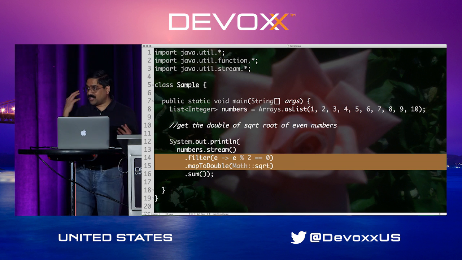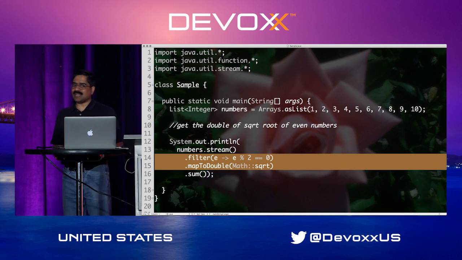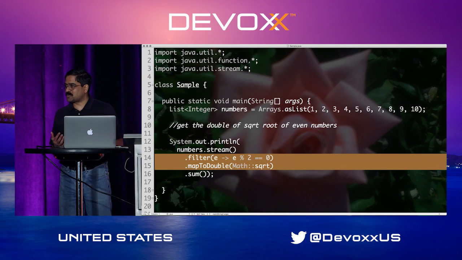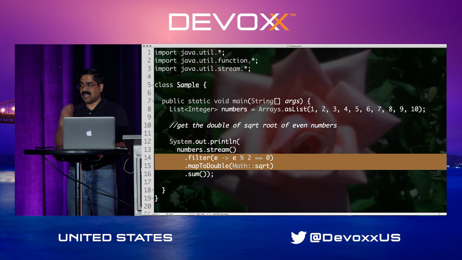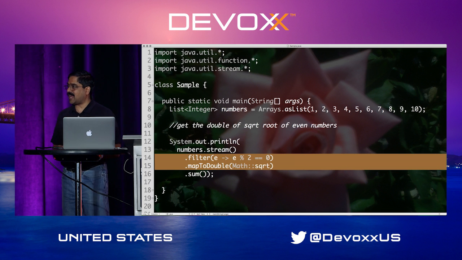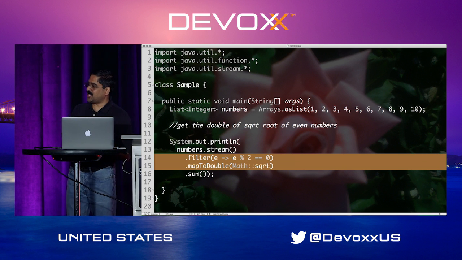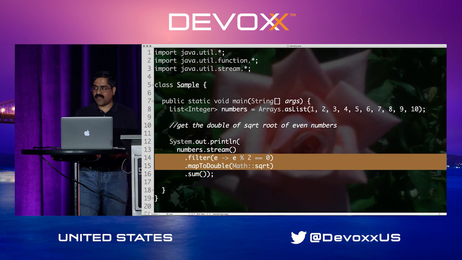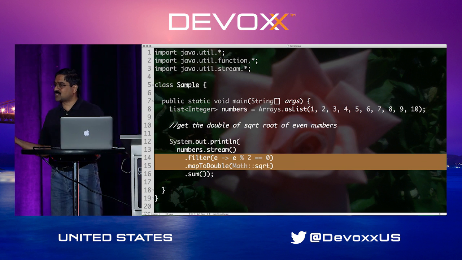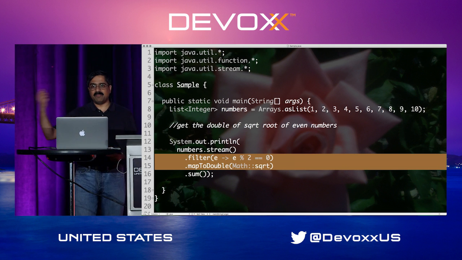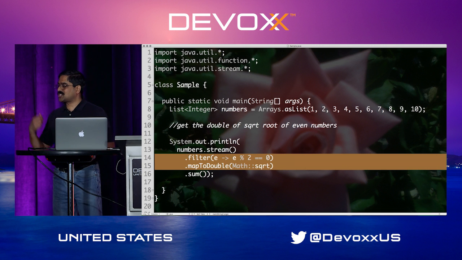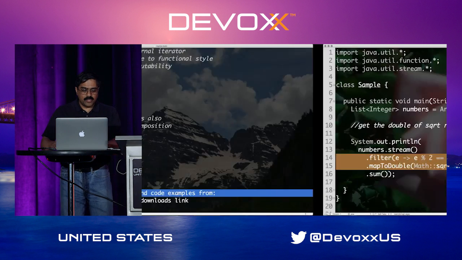First of all, they're not available, they're not visible outside. So internally, it doesn't waste performance by creating all those garbage collections internally. It directly gets you to the result in the end, so efficiency is baked in. It is really hard for it to be efficient without laziness as well. In fact, when the terminal operation sum is called, that's when it performs the operation, and because of that it can be efficient. It is not wasting its time and effort building all these intermediate results along the way that you get out of this.